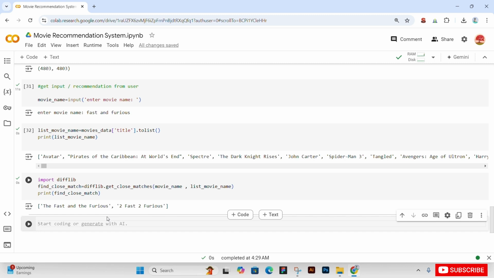So now we will find the index of our input movie. Here we will make a first comment: find the index of the movie with the title. So now we will give it our variable movie index.